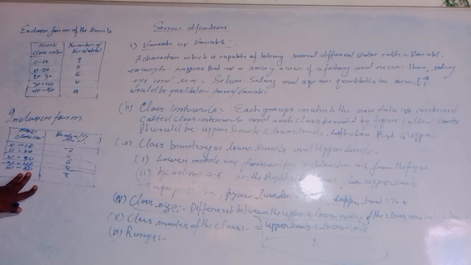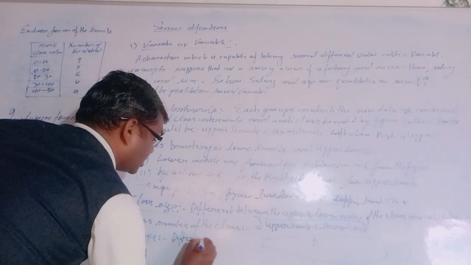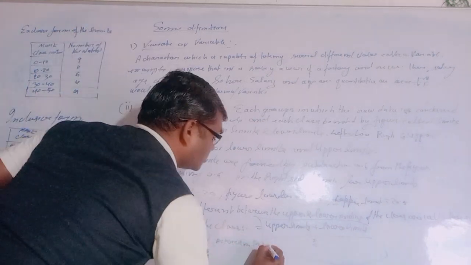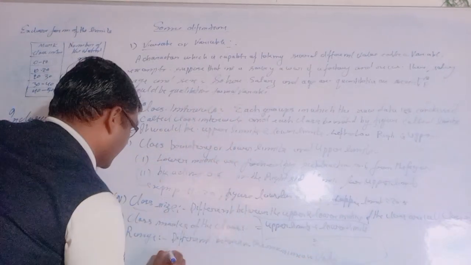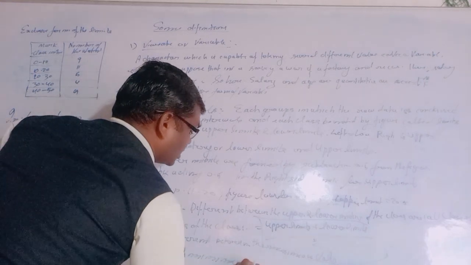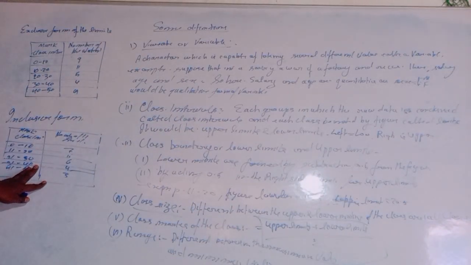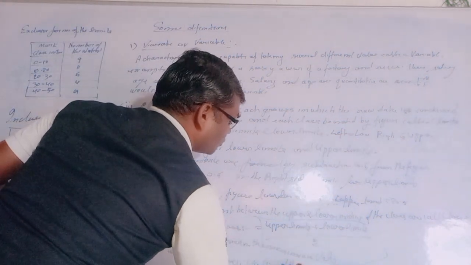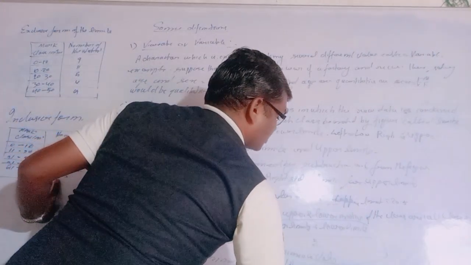The difference between the maximum value and the minimum value of the variable is called range.